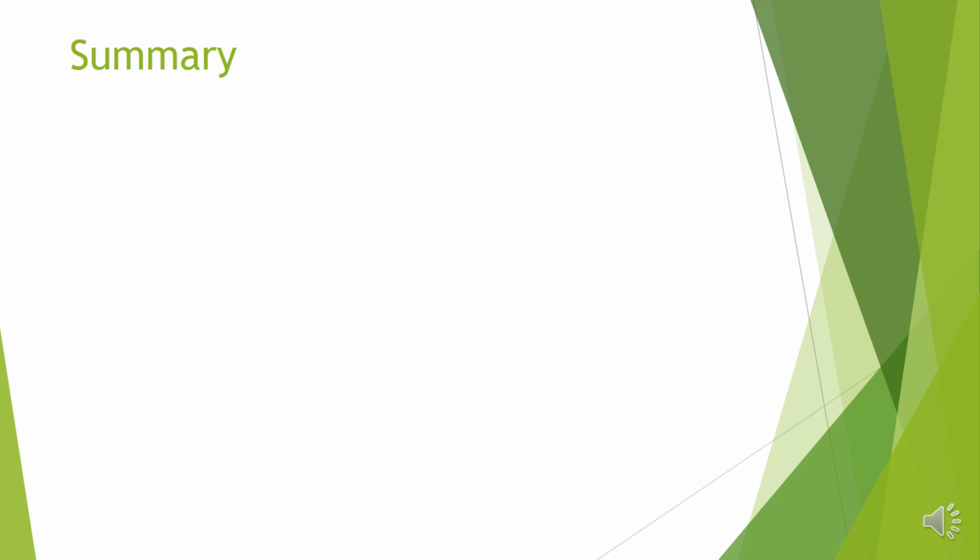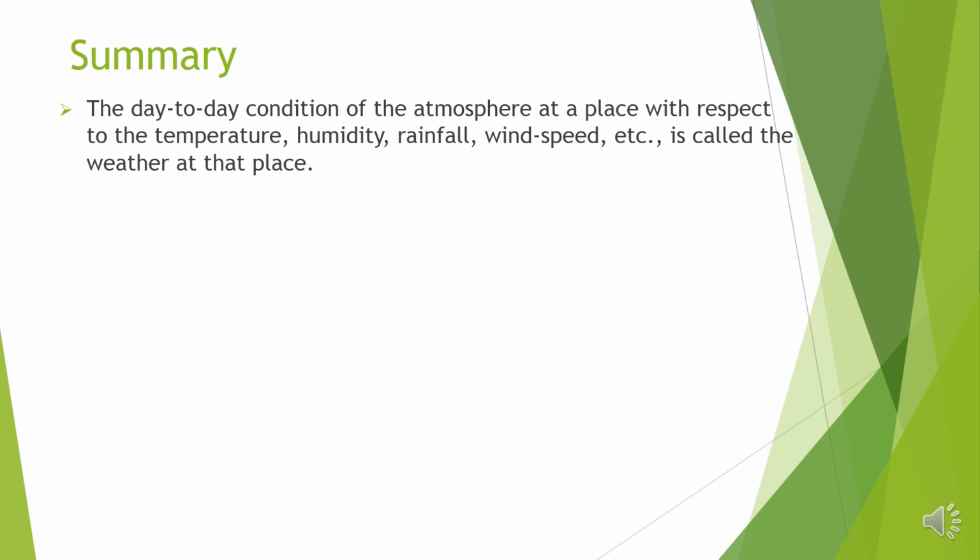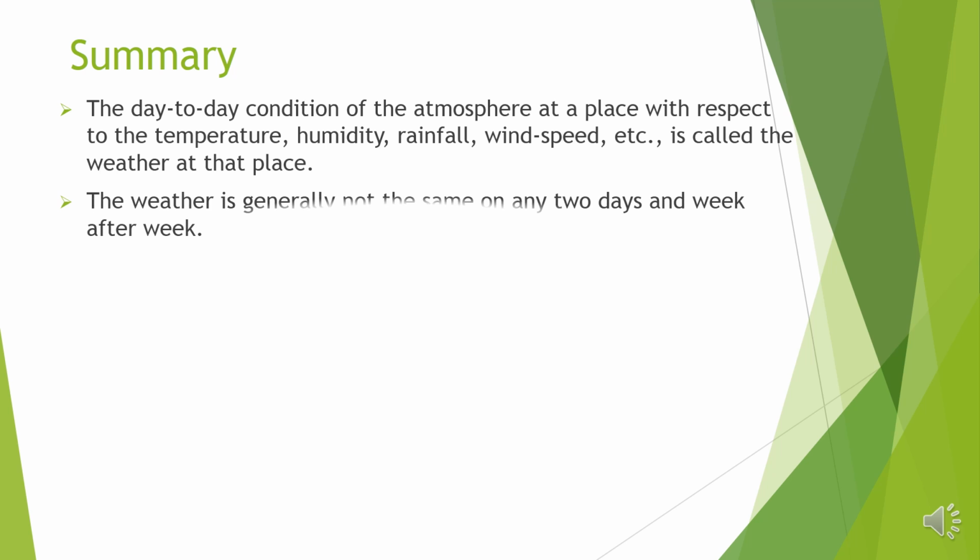Let us recall what we have learned in this lesson. The day-to-day condition of the atmosphere at a place with respect to the temperature, humidity, rainfall, wind speed, etc. is called the weather at that place. The weather is generally not the same on any 2 days and week after week.